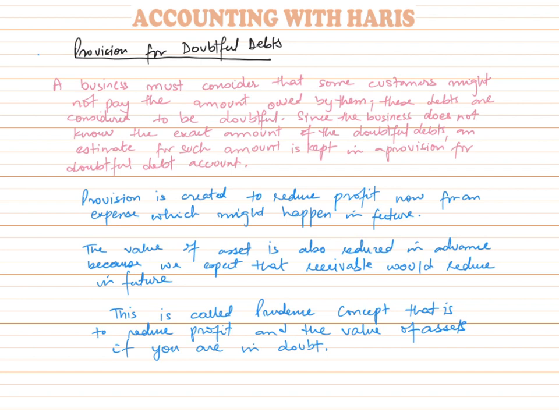And since the business does not know the exact amount or which specific receivable would not pay, we keep an estimate for such amount in an account called provision for doubtful debt.